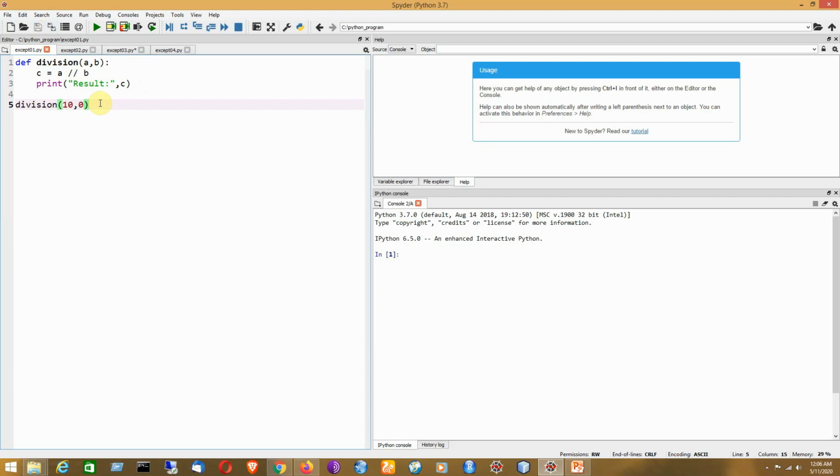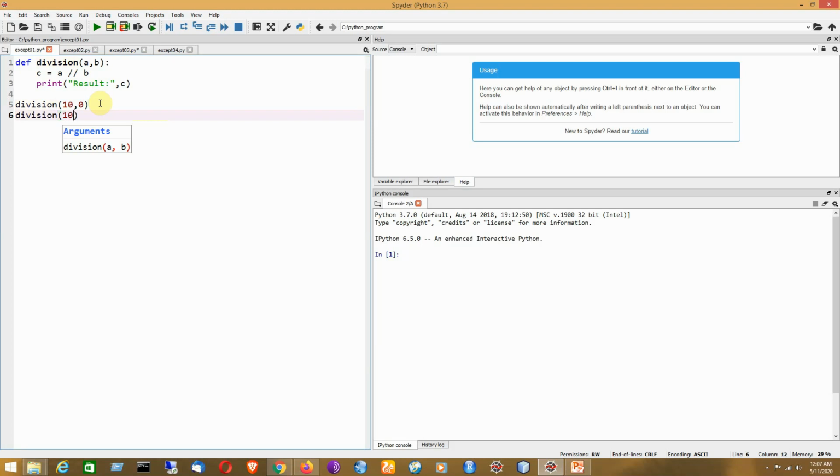So that means it will create an exception in Python, and if we don't have any exception handler in this program, what will happen? The program will abnormally terminate and it will show the message in the console which kind of exception has occurred here.